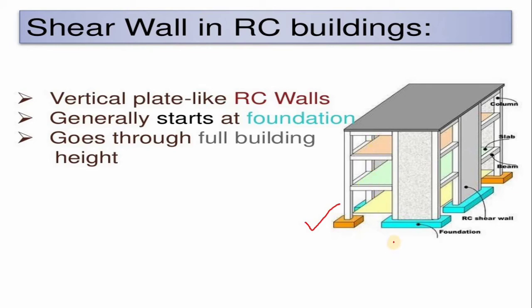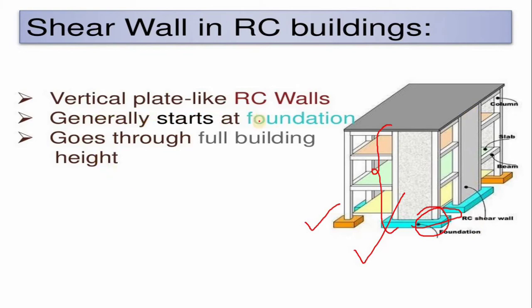If you have to provide the shear wall, then construction should start from the foundation of the building, and then it should continue throughout the length of the building. This is the very first and important key point in providing the shear wall. It should not start or stop at any floor. It should be continuous throughout the building.